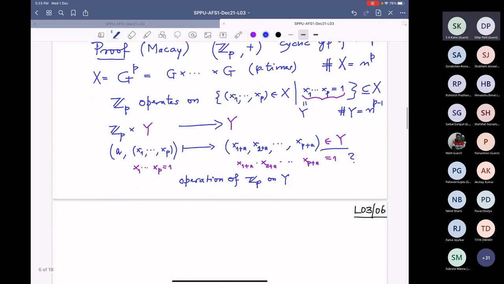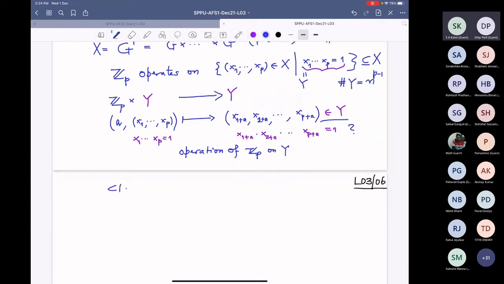All right, then what will be the class equation? The class equation will be the cardinality of Y, which we know is equal to n power p minus 1, equal to the number of elements in the fixed points plus the indices of the isotropies.